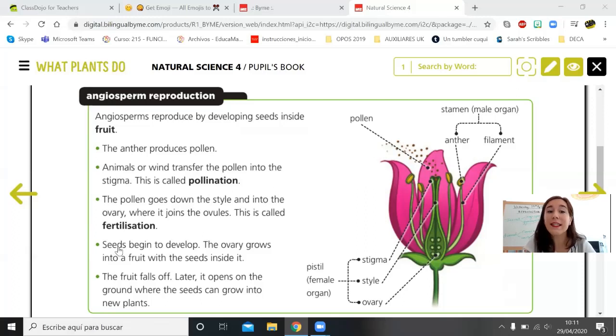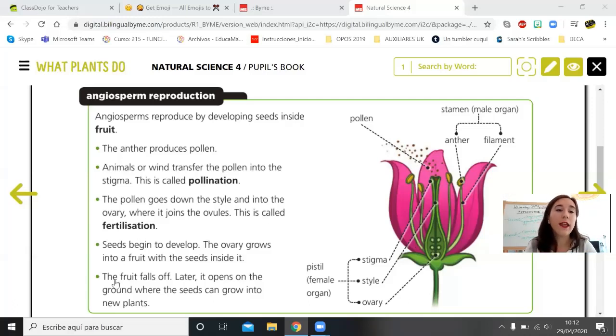Then seeds begin to develop. The ovary grows into a fruit with the seeds inside, okay? So that means that all this part starts growing and it makes a fruit like a peach, for example, or an apple, okay? And the seeds are inside. If you have seen an apple open, there are little seeds inside. And when you open a peach, melocotón, there is a big seed inside, okay?